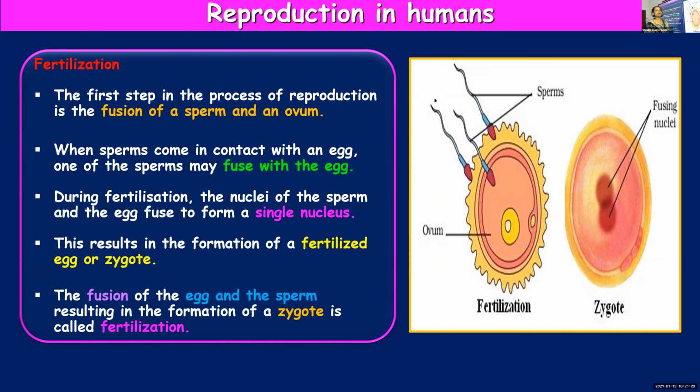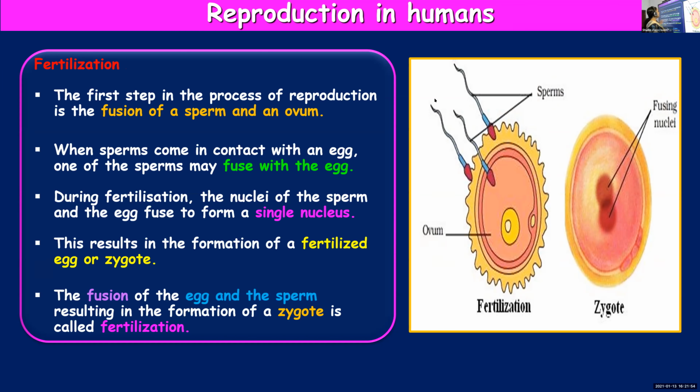And how many nuclei will a zygote have? Prarthana, tell me how many nuclei a zygote will have? Ma'am, can you repeat the question? In a zygote, you know how a zygote is formed. Ovum and sperm will fuse and a zygote is formed. How many nuclei will a zygote have?